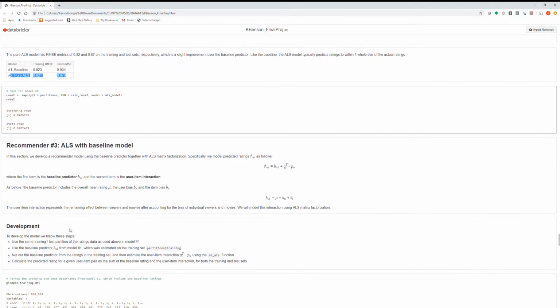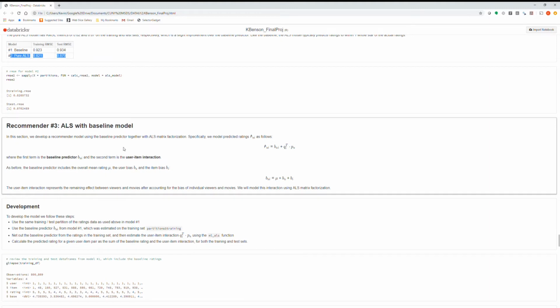The third model I looked at was ALS with the baseline model, where essentially, similar to one of the readings that we had earlier in the course, I set up the predicted ratings as the sum of the baseline predictor and a user item interaction. The baseline predictor we computed above, but the user item interaction is what I used the ALS matrix factorization to model.